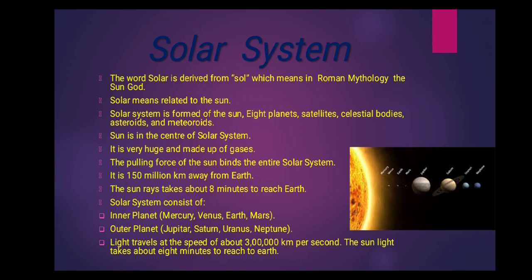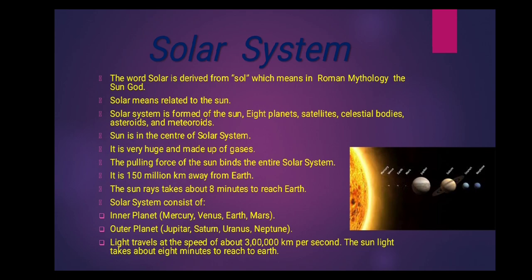Solar is a word derived from the word Sol. In Roman mythology, Sol means the sun god. So the solar system is about the sun or related to the sun. The solar system is formed by the sun and its 8 planets, satellites, and some other celestial bodies known as asteroids and meteoroids.